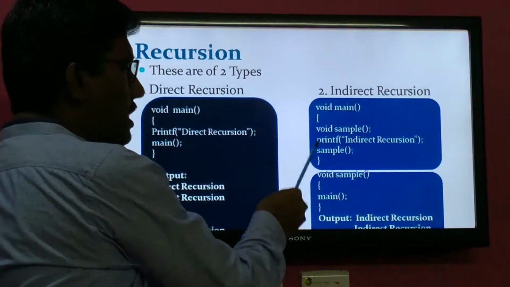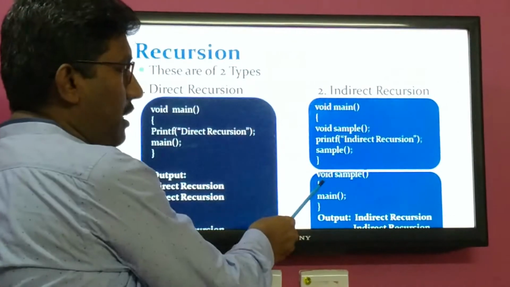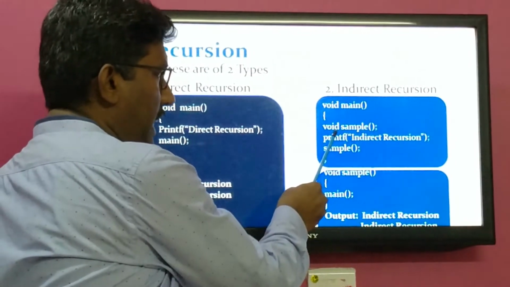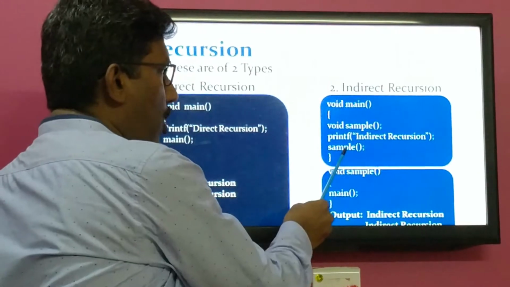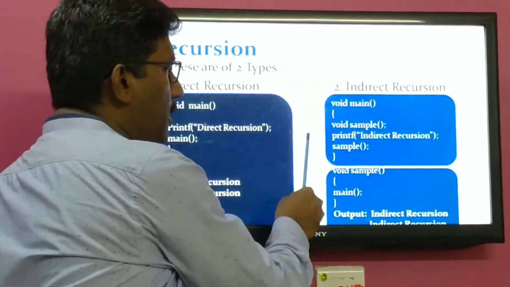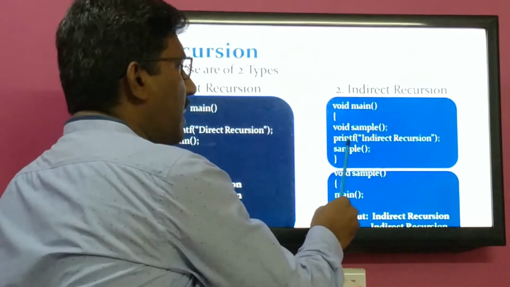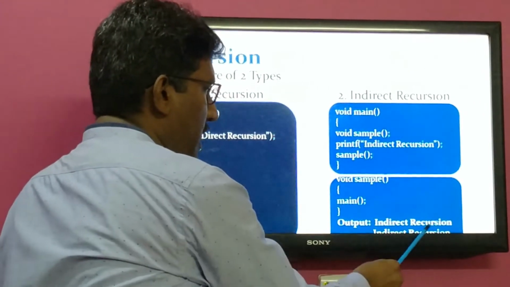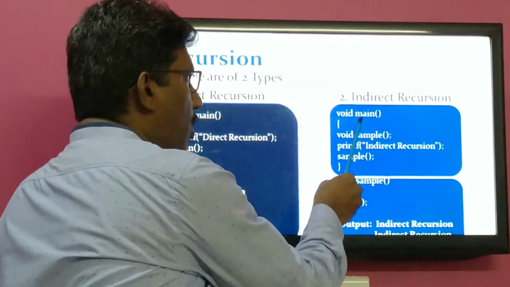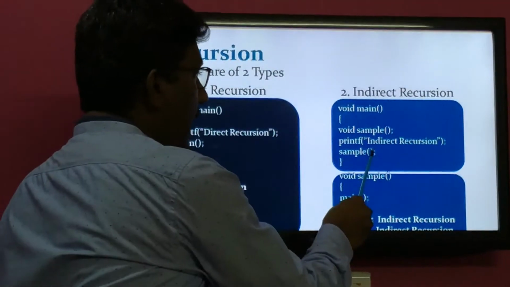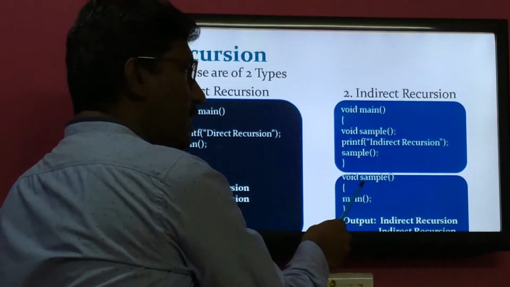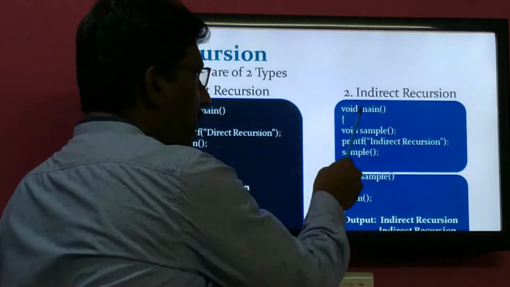Then coming to indirect recursion, assume that two functions are there. One function is the main function, another one is a sample function. So the main function is first declared, then defined and called. The main function takes responsibility to call the sample function. Before that, it will display the indirect recursion output, that is, this particular statement. After displaying that statement, the calling function will call the sample function, a jump occurs from this place to this place, and the called sample function takes responsibility to call the main function.